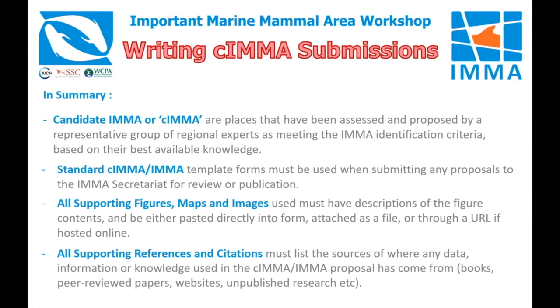All supporting figures, maps and images must have descriptions of the figure's contents and be either pasted directly into any forms, attached as a file, or provided through a URL link if hosted online. All supporting references and citations must list the sources of where any data, information, or knowledge used in the candidate IMA proposal has come from, for example, books, peer-reviewed papers, websites, or unpublished research.